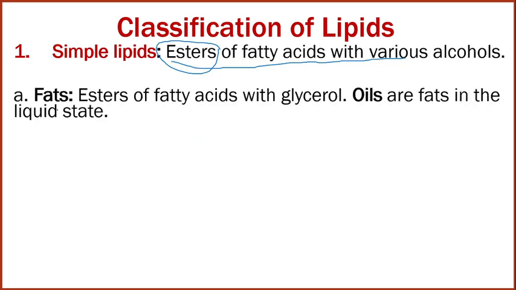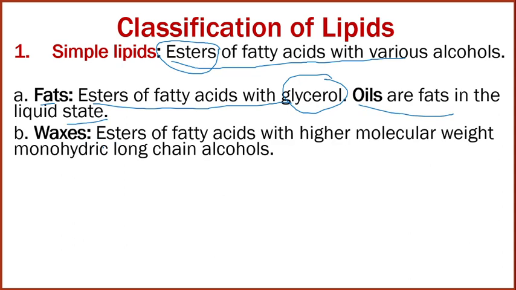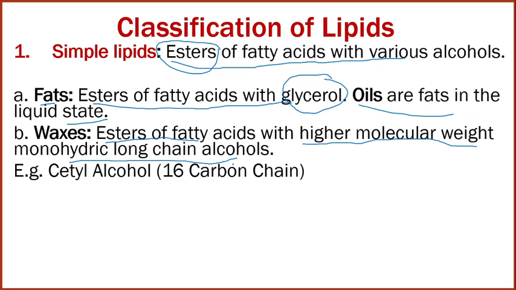Let us discuss the examples. Fats and oils: fat is an ester of fatty acid with glycerol, which is an alcohol, and oils are also fats in liquid state. Waxes are esters of fatty acid with high molecular weight monohydric long chain alcohol. High molecular weight means it contains more than 10 carbons.